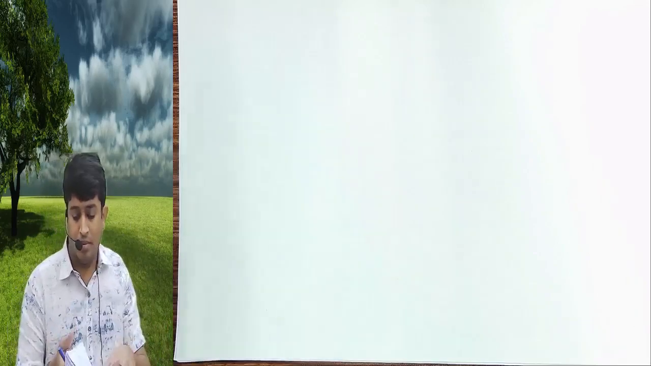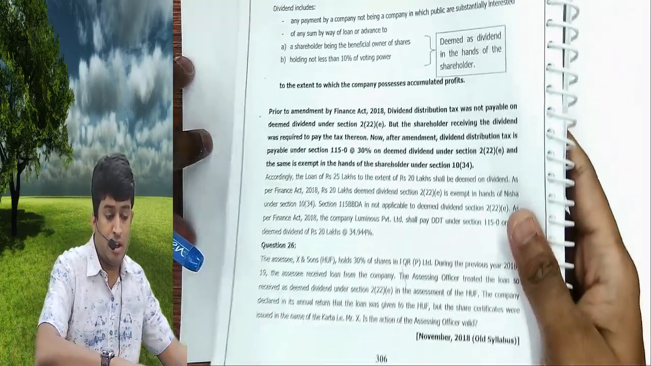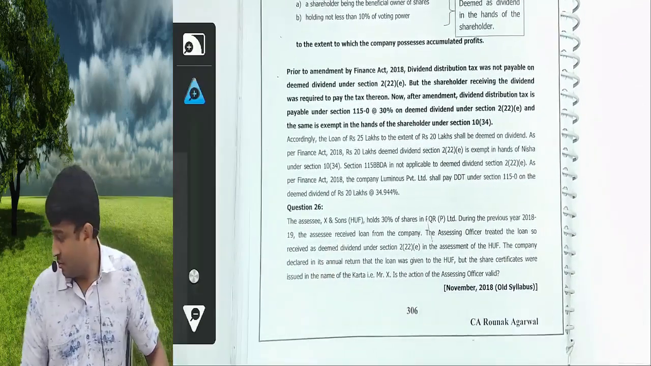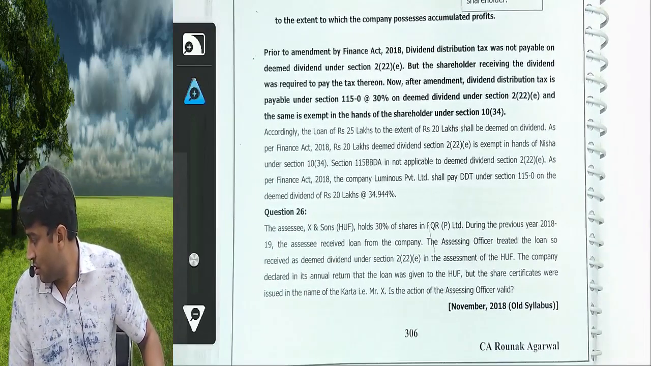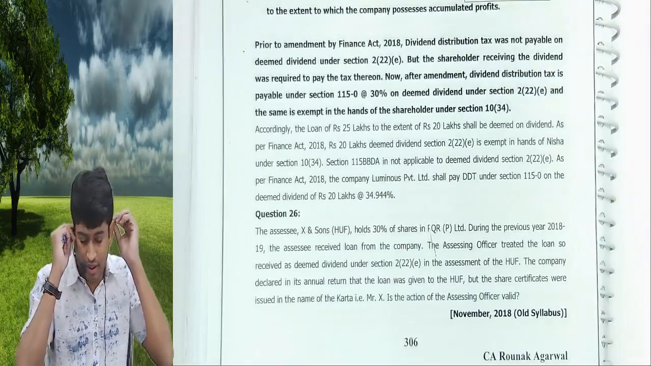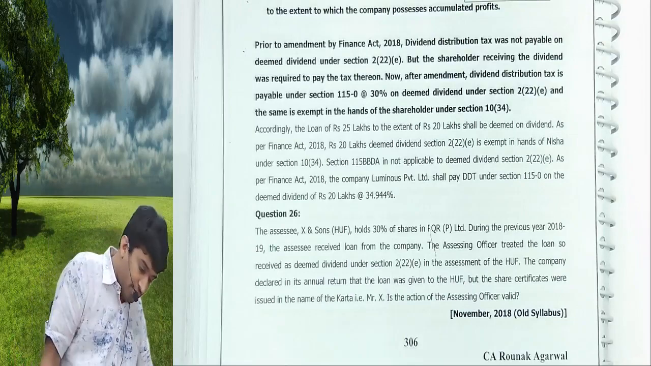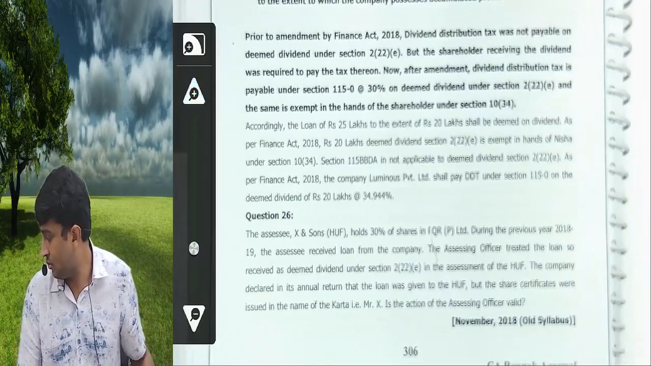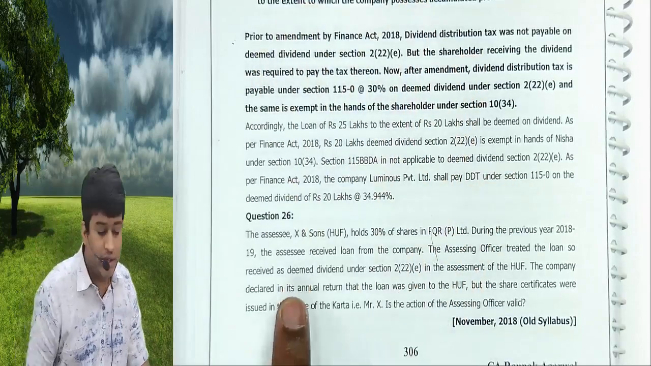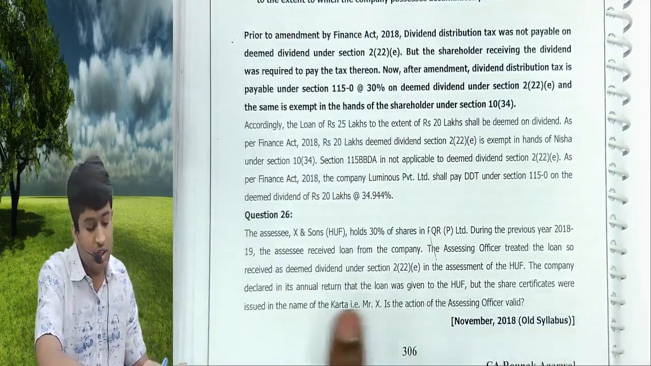Listen. Now let us continue the problems. We'll wind up the topic. Come to page 306, question number 26. So these problems include section 222A or B or C or D or E, whatever it is. Okay, be careful. 26. November 2018, old syllabus.